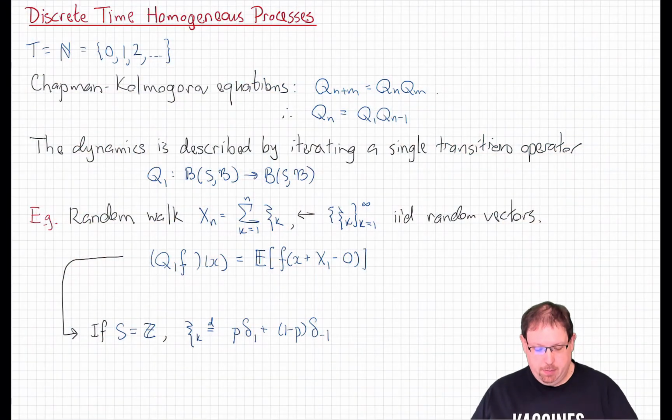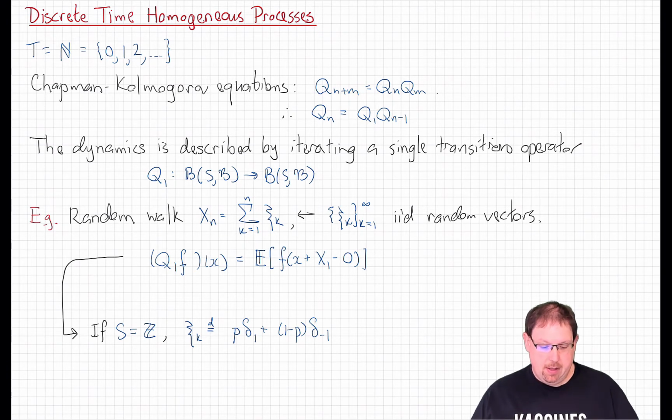Let's take a closer look at time homogeneous processes in the discrete time case. Discrete time will typically mean the non-negative integers as our time index. Now remember, the Chapman-Kolmogorov equations in the context of a time homogeneous Markov process say that the transition operators form a semigroup, that Q of n plus m is Q of n composed with Q of m, of course in either order because n plus m is m plus n.